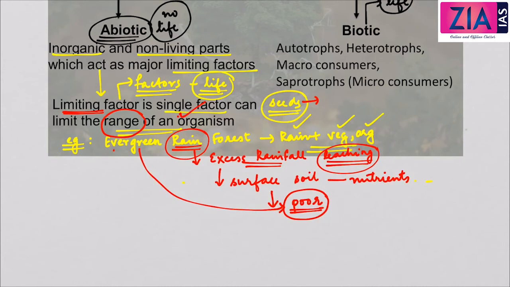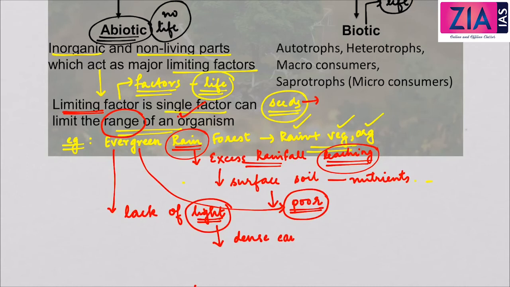Now, another limiting factor can be that the germinated saplings, the small saplings, may not be able to survive in the evergreen rainforest. Why? Because of the lack of light. Sunlight will not be able to penetrate into the lower levels because of the dense canopy in the rainforest. Because of the dense canopy or the taller trees, the sunlight will not reach the lower levels. The absence of light, or the shade, is the limiting factor. So these are the limiting factors.